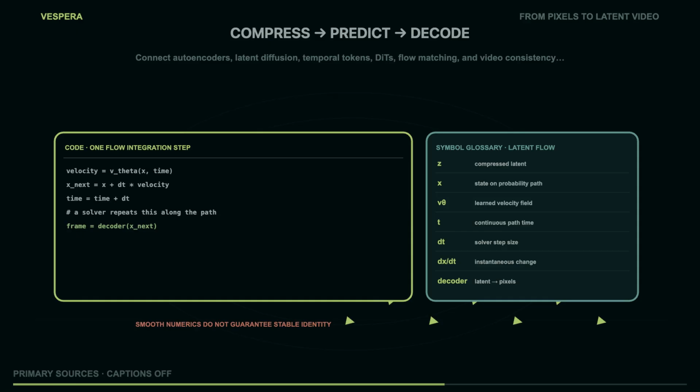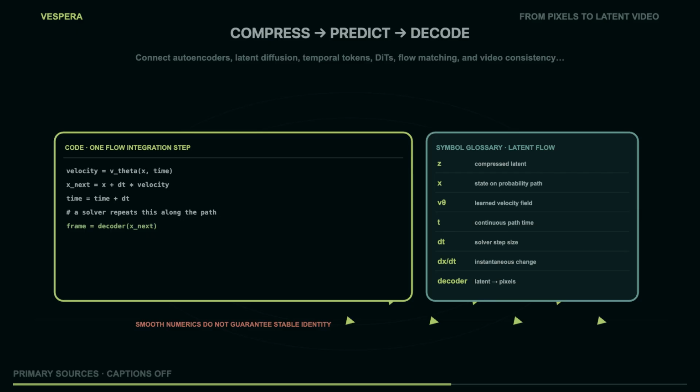Flow matching provides another useful vocabulary for video because a continuous field can be integrated with different numerical budgets. But a smooth mathematical path does not guarantee smooth semantic identity. The learned field still reflects its data and conditioning. Long rollout quality depends on how the system handles information that should persist, and on how it handles uncertainty that should branch rather than collapse into one confident continuation.